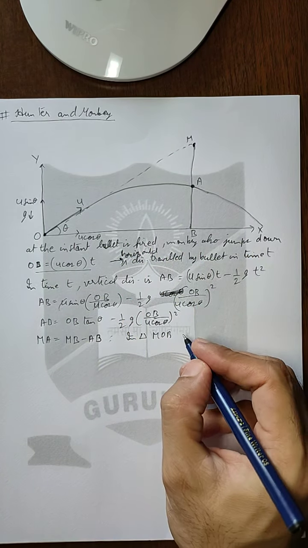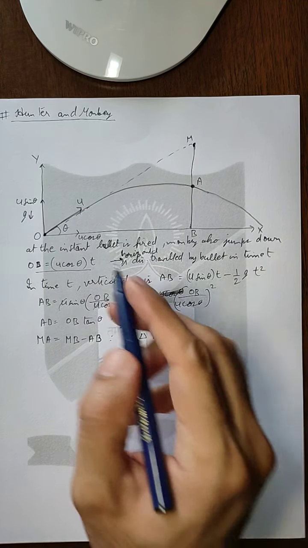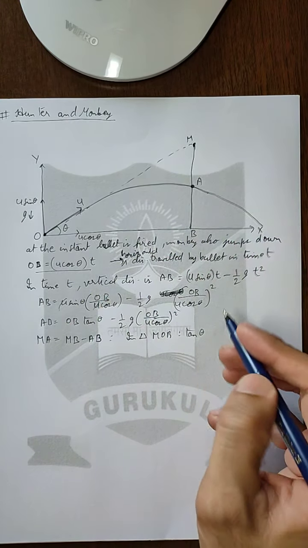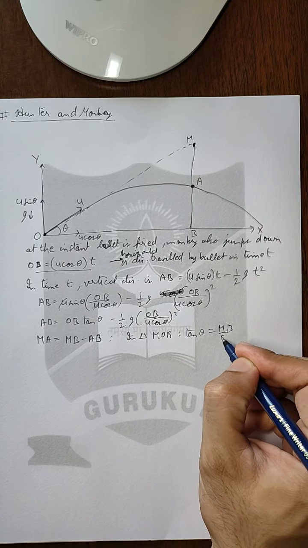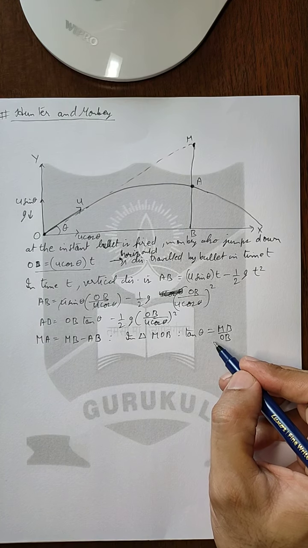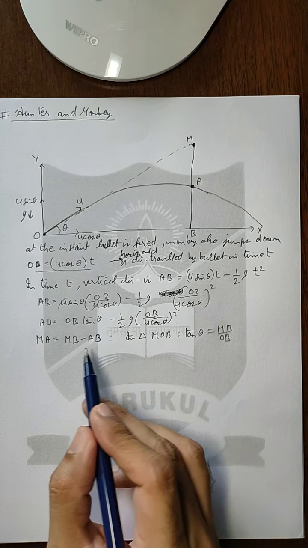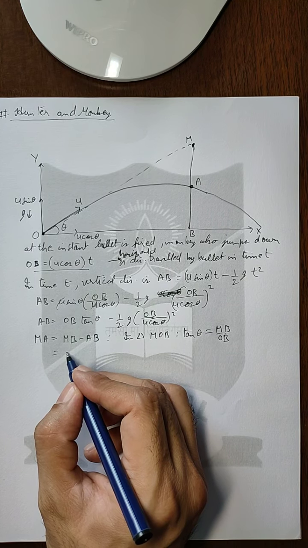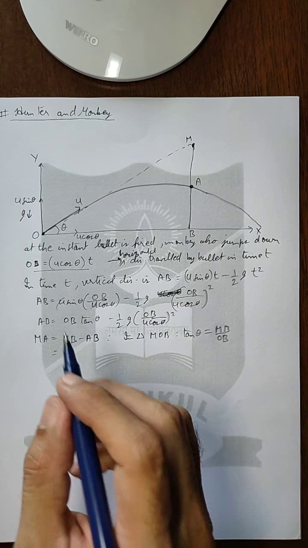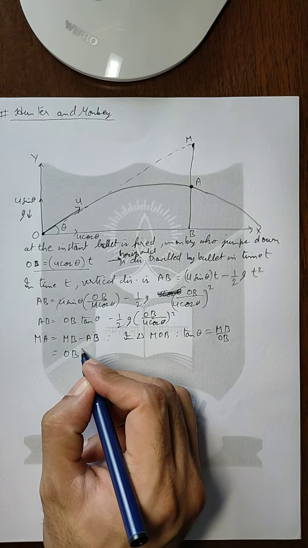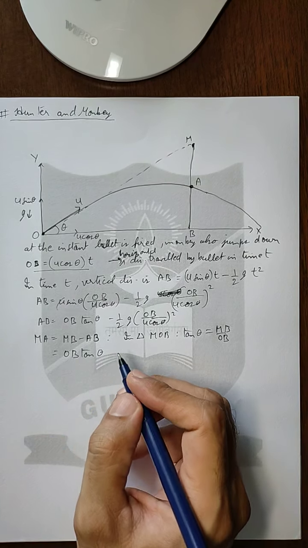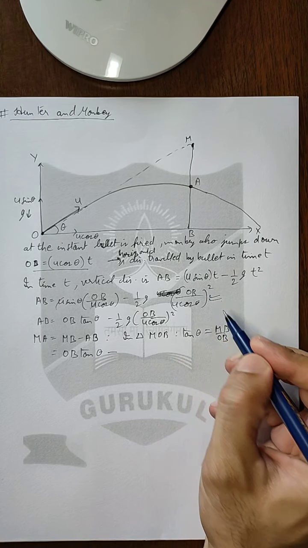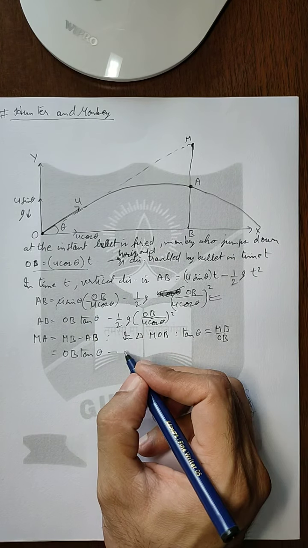In this triangle, if we calculate tan theta, then it will be equal to MB by the base, that is MB by OB. Tan theta equals MB by OB, or MB equals OB tan theta. So here MB can be substituted as OB tan theta minus AB.